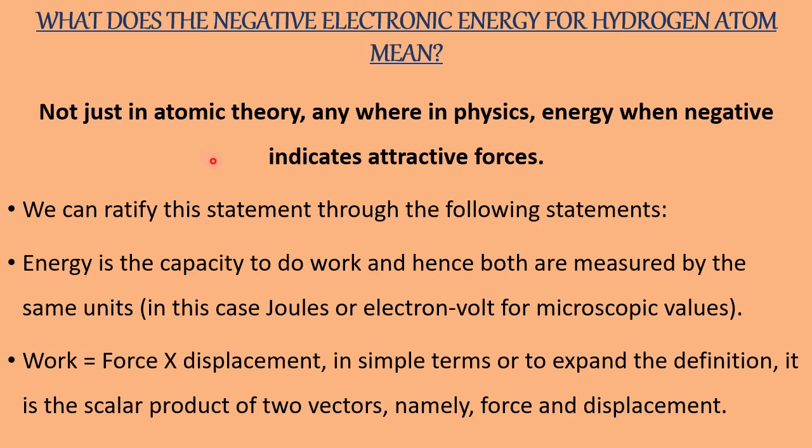Electron is not free. When it starts entering towards the nucleus, it starts losing energy. So it is becoming more and more negative. As it goes away from the nucleus, it starts gaining energy. So a stage will come where electron is totally lost. Lost means what? So it is not under the control of the nucleus. So that stage is called as what? Ionization stage for the atom, or it is the independence for the electron. This I told in yesterday's discussion.